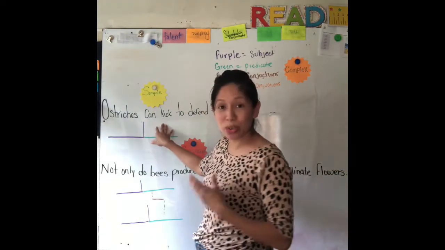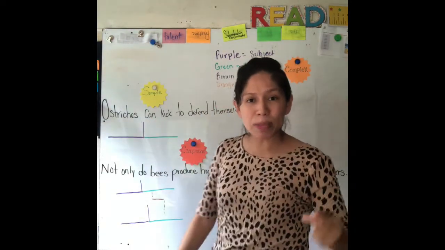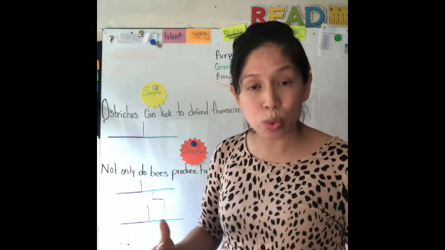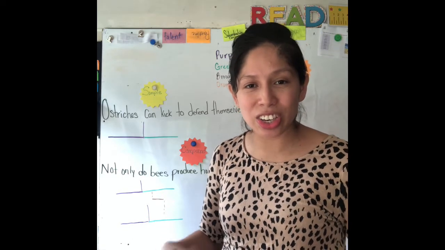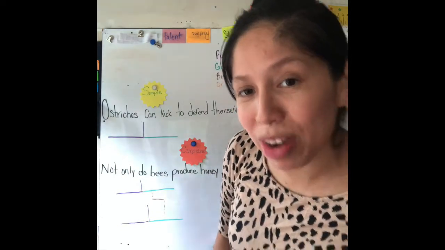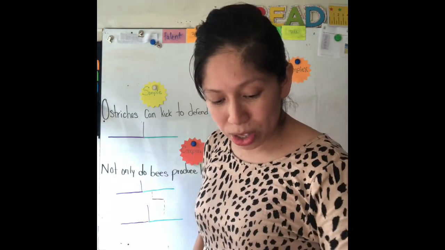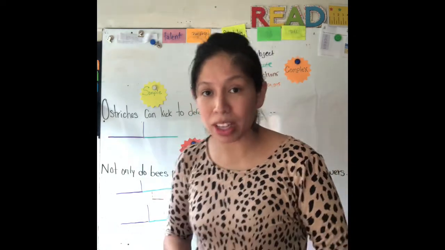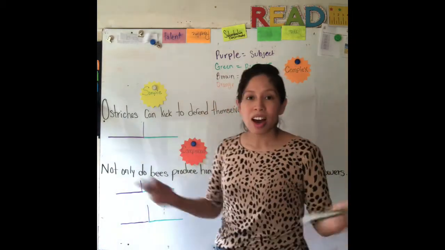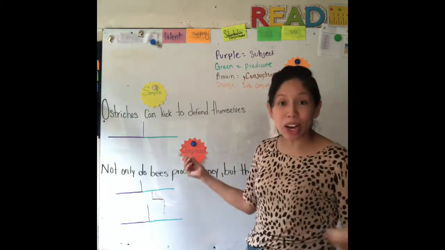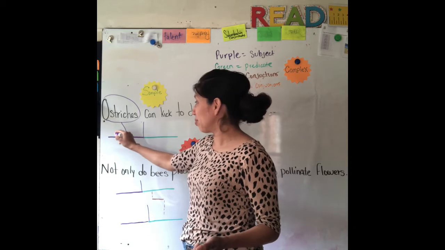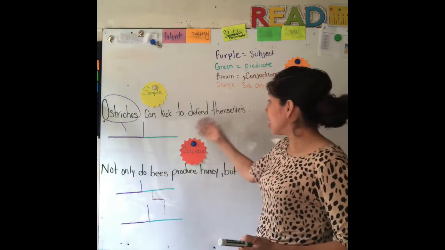So let's start out with this one. I have a simple sentence right here. One of my children was having difficulty with where in the diagramming goes what. So what I did is I changed it to color coding with the colors that I showed you. Now you can do it with different colors, whatever color you prefer. I chose purple and green, just random colors. For example, we have this sentence. It says, ostriches can kick to defend themselves. Who are we talking about? We're talking about ostriches. We know that our subject goes here. Can kick to defend themselves.